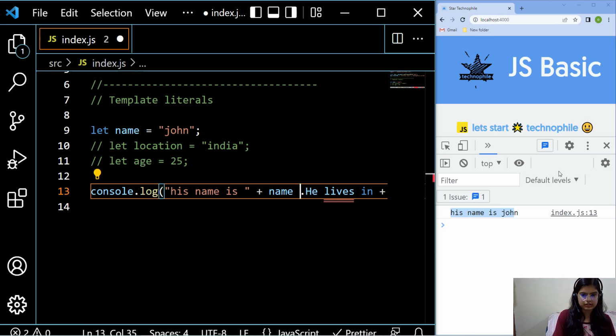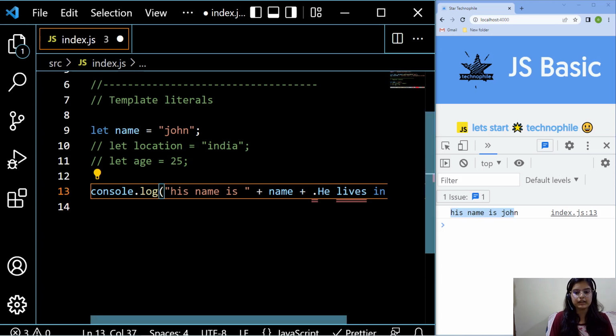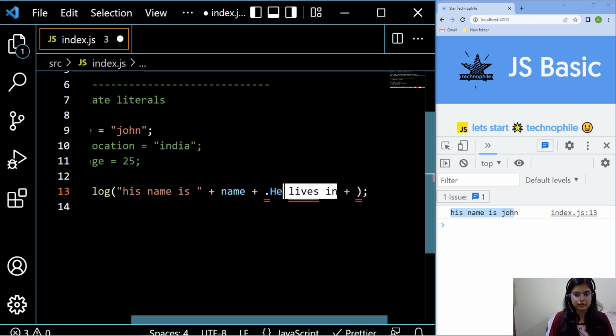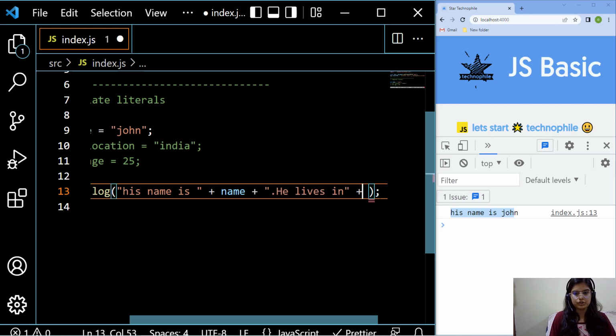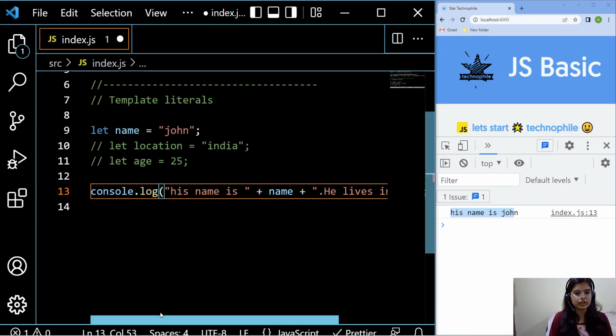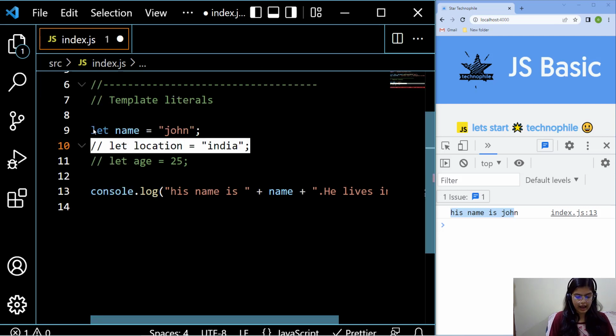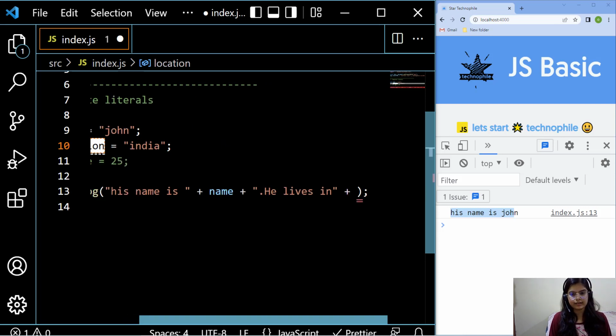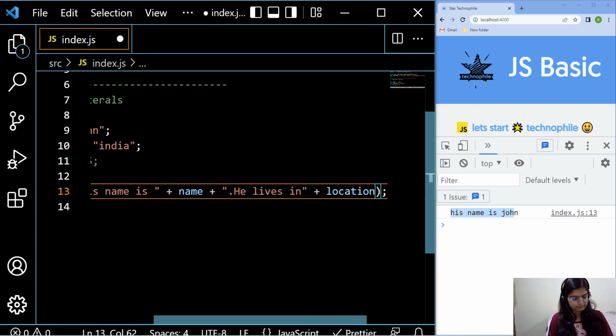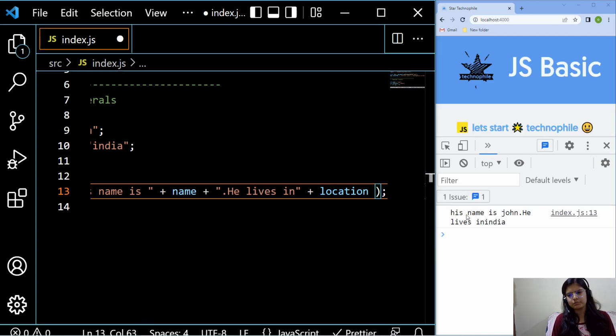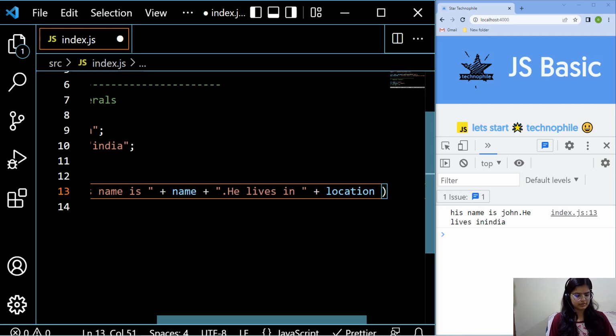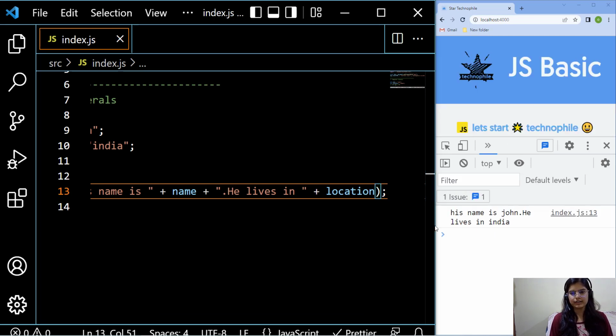Let me take a concatenation operator again, and again I have to put this whole string, and then I'm going to write its location variable that I have declared, right? Nothing fancy I'm doing. I've saved that. Then you can see more description: he lives in India. Let me give some space so that you can see it in a better way.